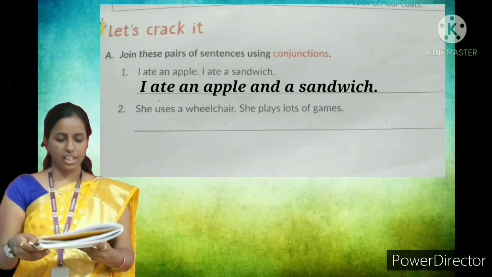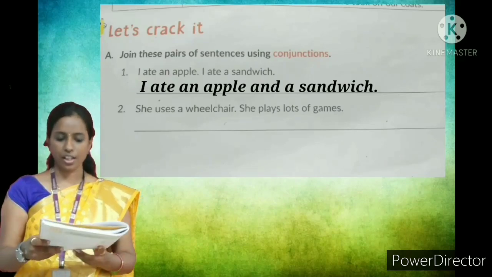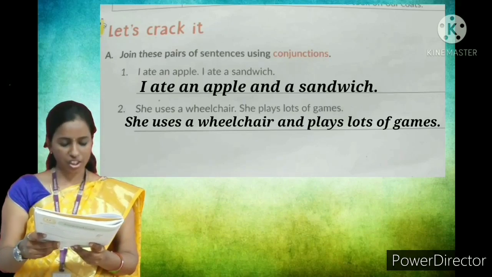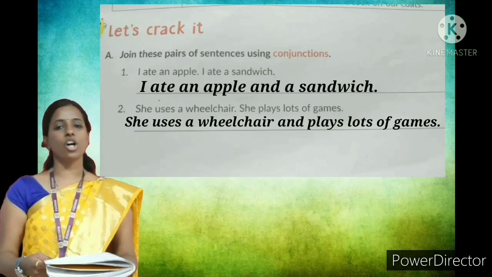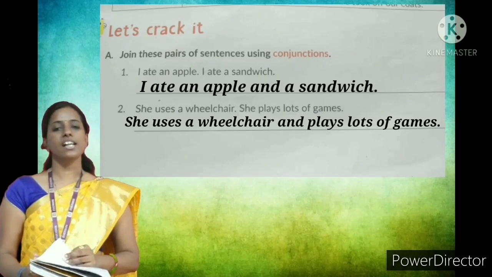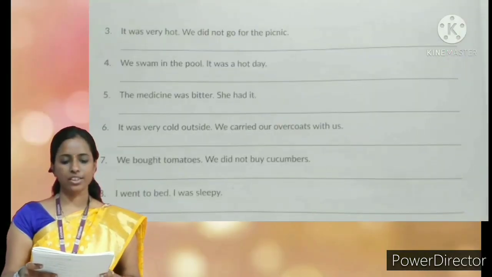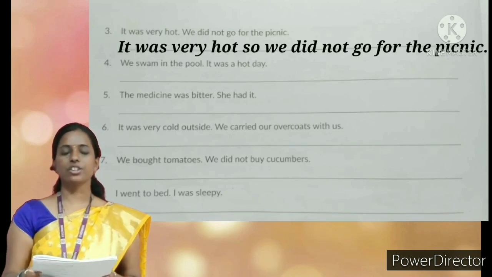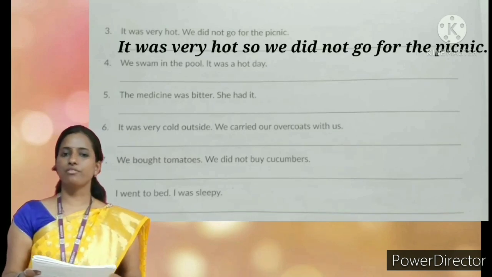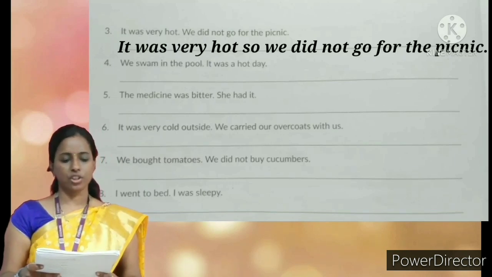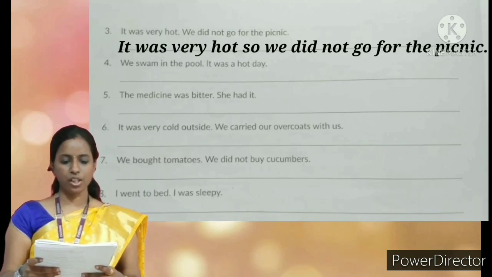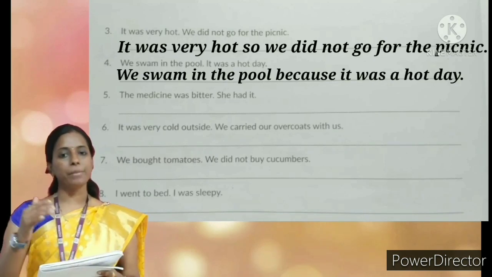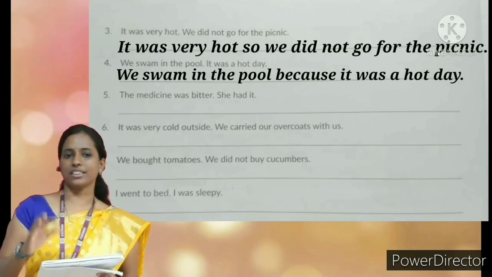Okay. Next. She uses a wheelchair. She plays lots of games. She uses a wheelchair and plays lots of games. Okay. Third one. It was very hot. We did not go for the picnic. It was very hot. So, we did not go for the picnic. Okay. Fourth, we swam in the pool. It was a hot day. We swam in the pool because it was a hot day.